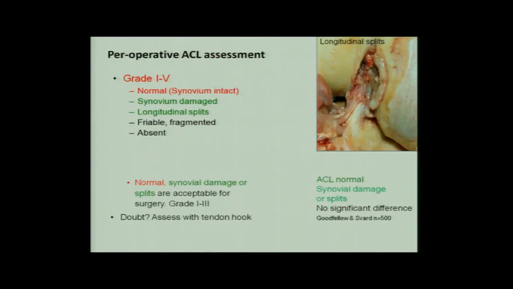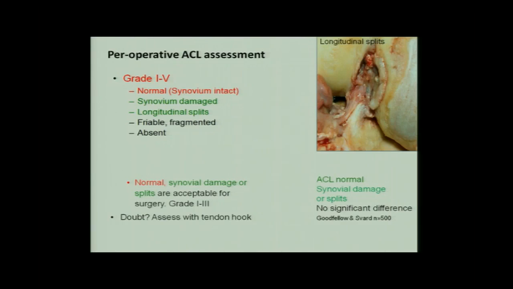All these things must be checked once we open the knee. We must check the ACL with the hook and see that it is functionally intact, because many times you will find that the synovium may be eroded a bit, there may be some longitudinal splits, so these are grade 1, 2, 3. These are fine for doing uni knee. If however it is absolutely fibrillated or absent, that's a contraindication clinically. Similarly, we must check the lateral joint cartilage. After having checked all these things, we can proceed with the uni knee. Every time we take a patient for uni knee, there is a backup available for total knee.